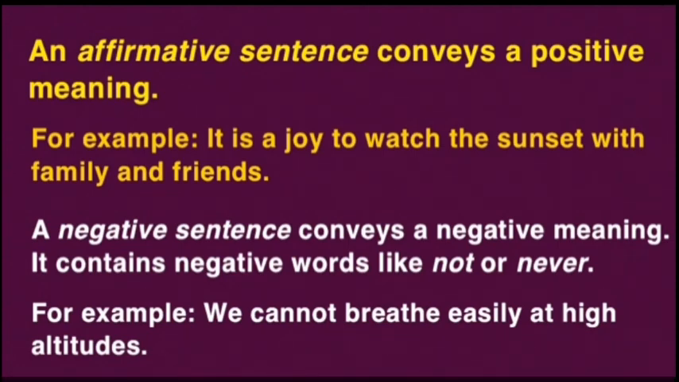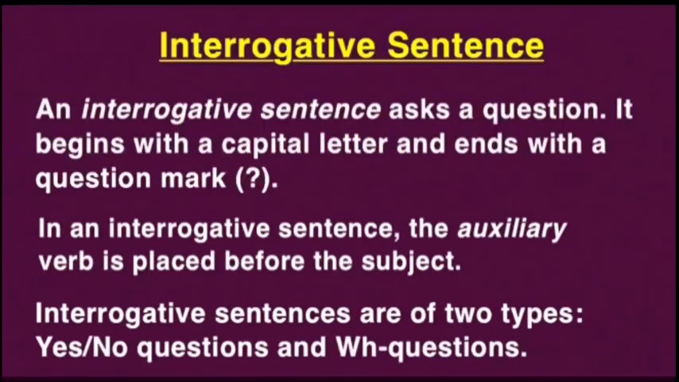It is a joy to watch the sunset with family and friends. This sentence conveys a positive meaning, so it's an affirmative sentence. And if I say, we cannot breathe easily at high altitudes, this sentence contains not and conveys a negative meaning, so it's a negative sentence. Let's move on to the next type.